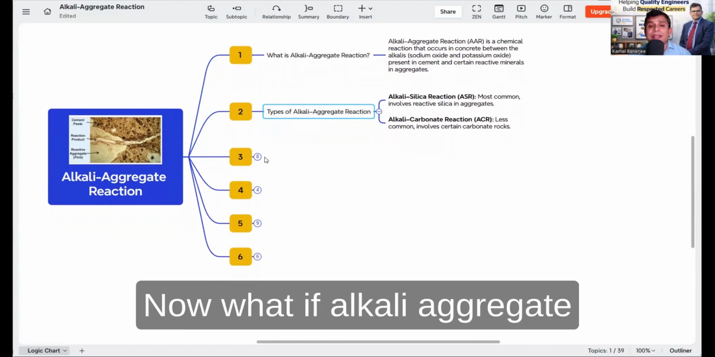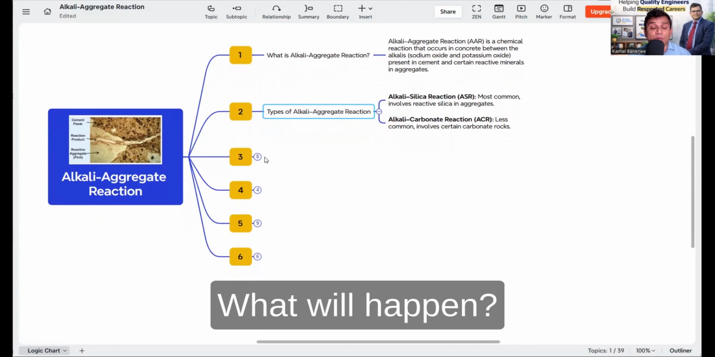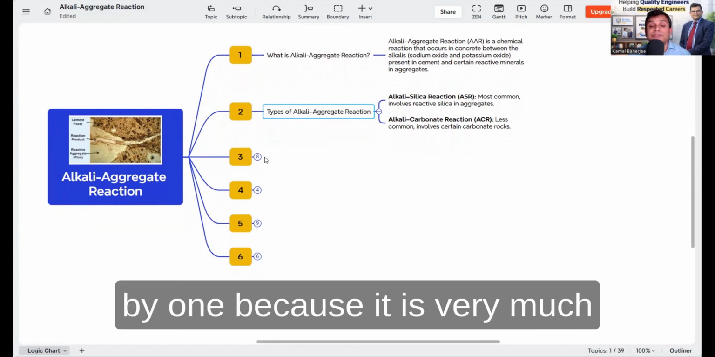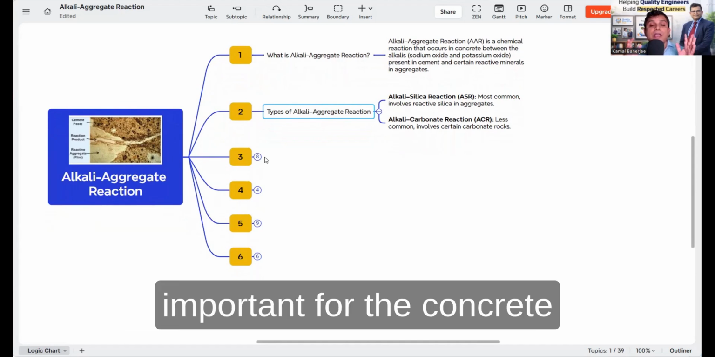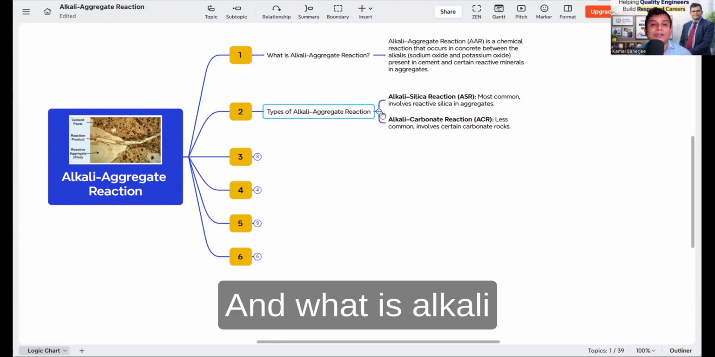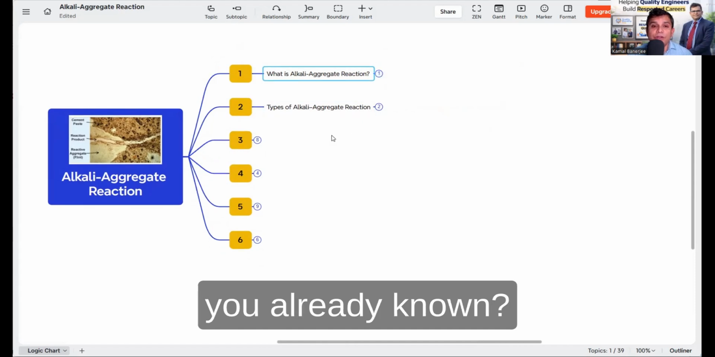Now, what happens if alkali aggregate reaction occurs? Why are we discussing these things? I will come to that later, one by one, because it is very important for concrete strength. So there are two types of alkali aggregate reaction, and what alkali aggregate reaction is, you already know.